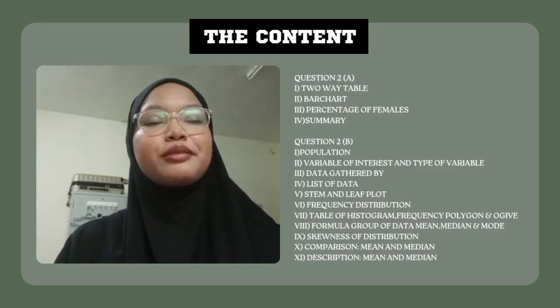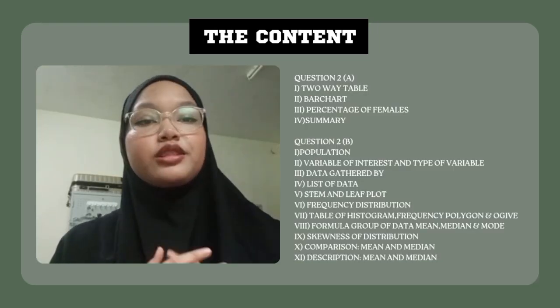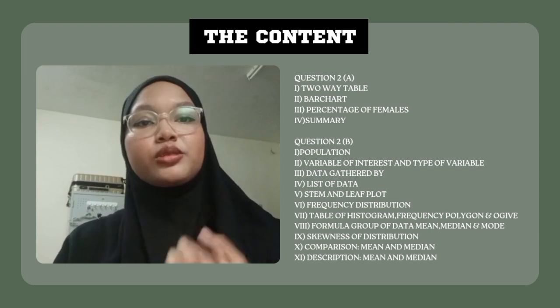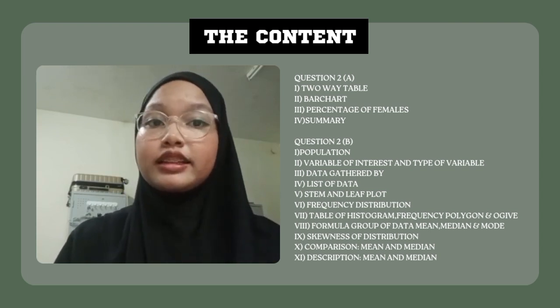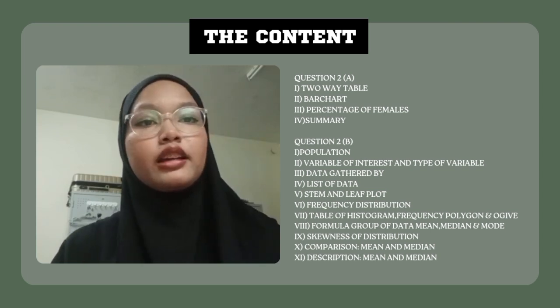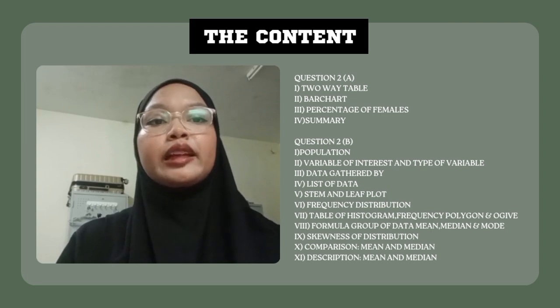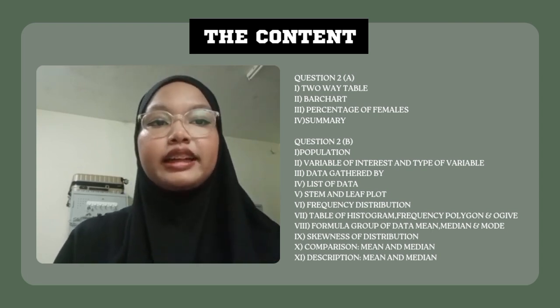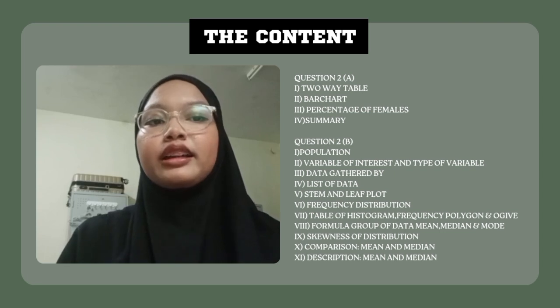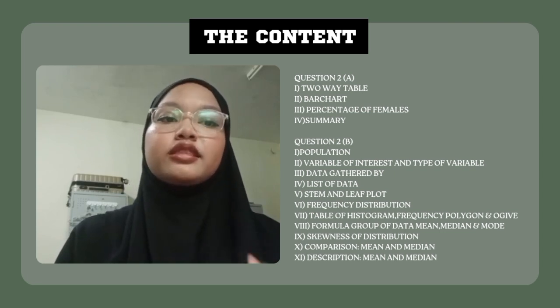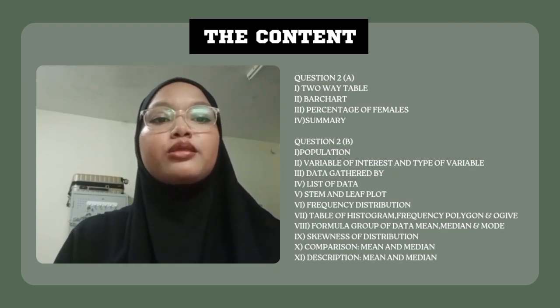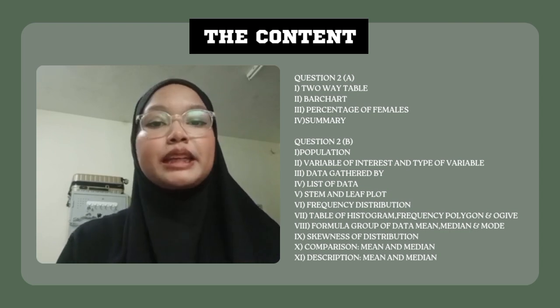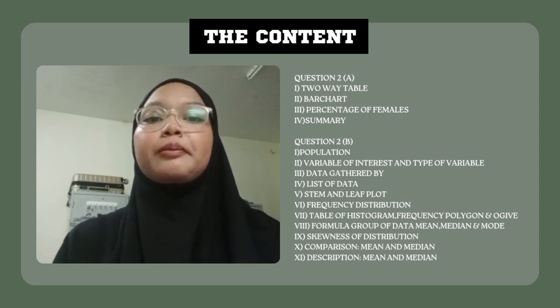Okay, this is the content that we do for our observation. That is question 2A and also question 2B. For question 2A, we did a two-way table, bar chart, percentage of females, and summary. Following that, question 2B, we did population, variable of interest and type of variable, data gathered by, list of data, stem and leaf plot, frequency distribution, table of histogram, frequency polygon, and ogive. And also formula, group of data, mean, median, and mode, comparison of mean and median, and lastly, description of mean and median.